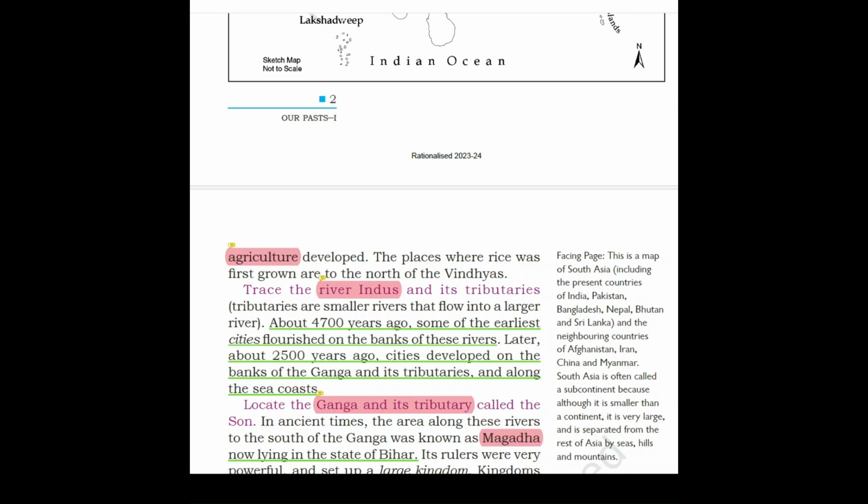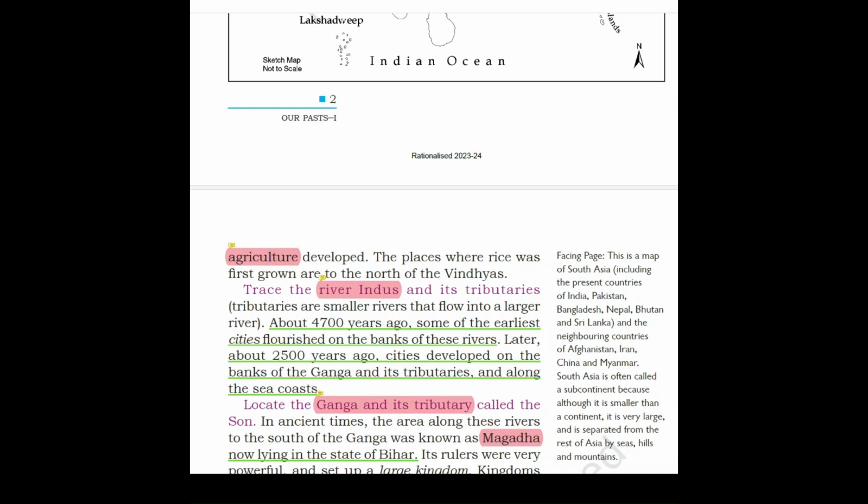Now, about 4,700 years ago, some of the earliest cities flourished on the banks of these rivers. What do you understand by this? Flourished means they grew. People lived on the banks of these rivers. Why? Because they got everything near the banks of the river. They got water for their crops, which they could grow. They grew wheat and barley.